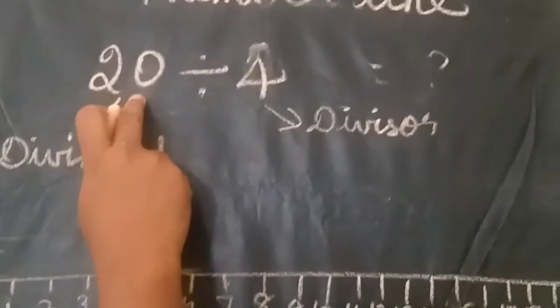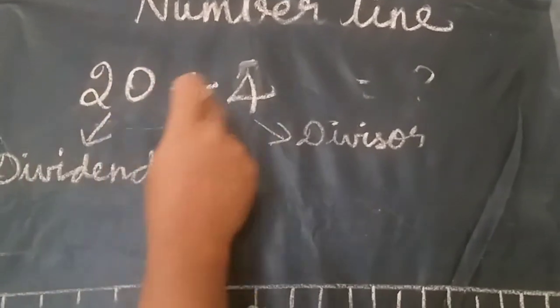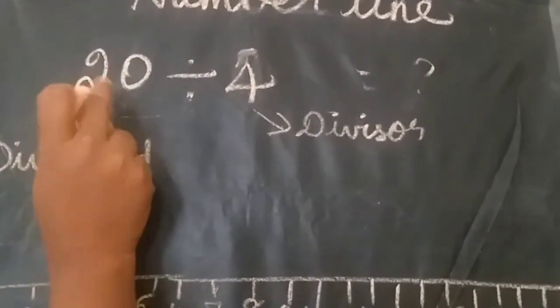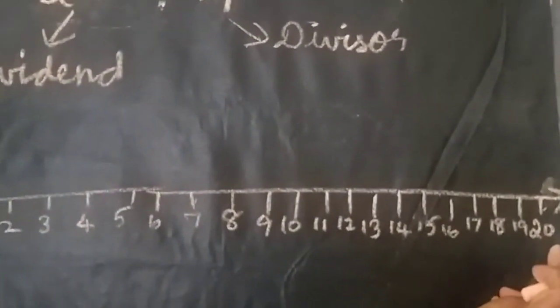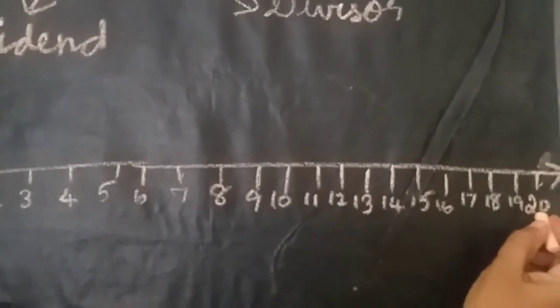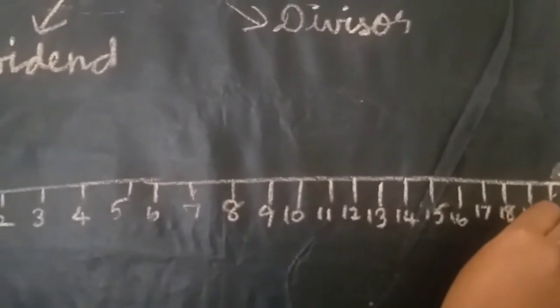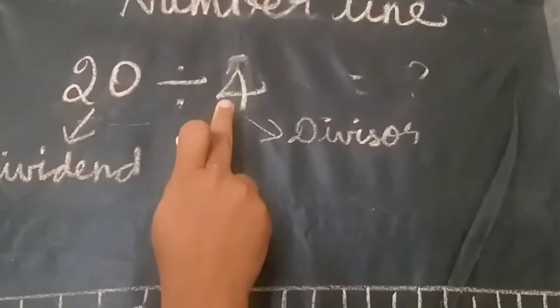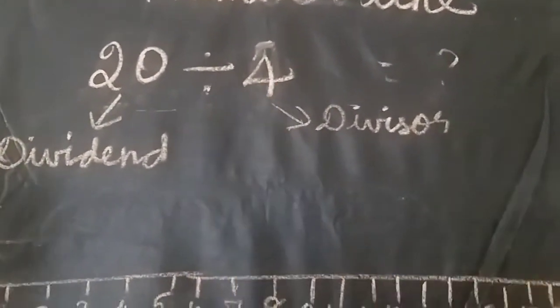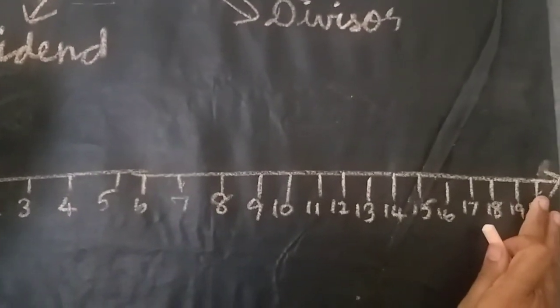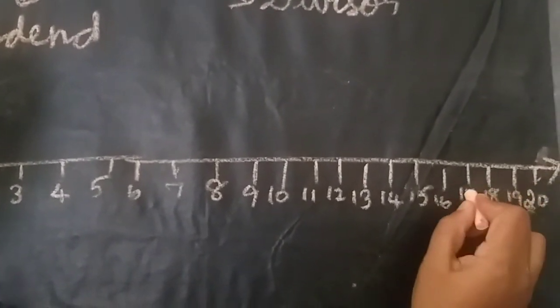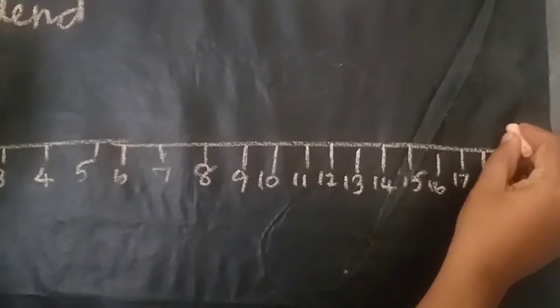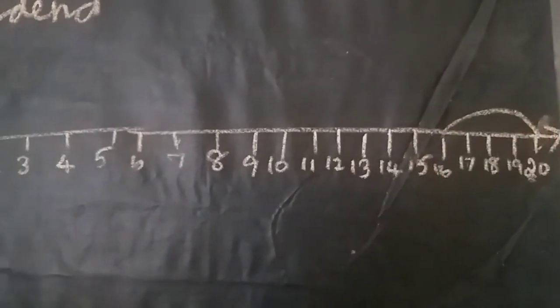Why do you write 0 to 20? Yes, here the sum given is 20 divided by 4, so the first number is 20. You should write the numbers up to 20, and the starting point also is 20. How many numbers do you have to jump? Yes, 4 steps, isn't it? You jump 4 numbers. So you leave 20, and 1, 2, 3, 4, from the starting point 20 you jumped 4.